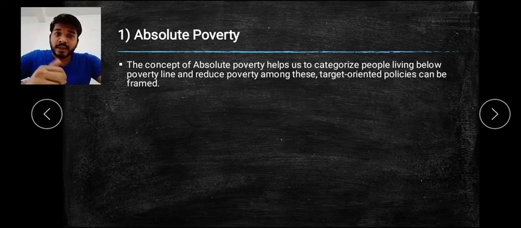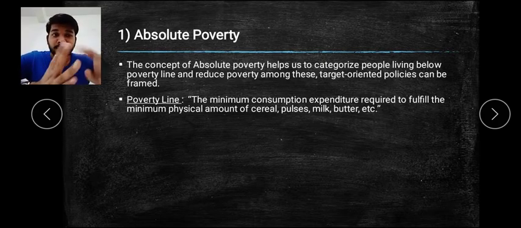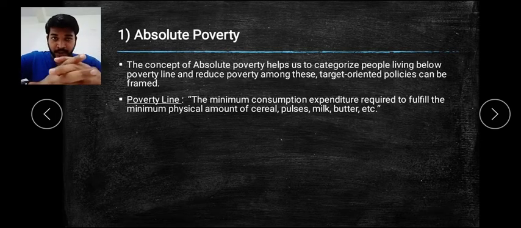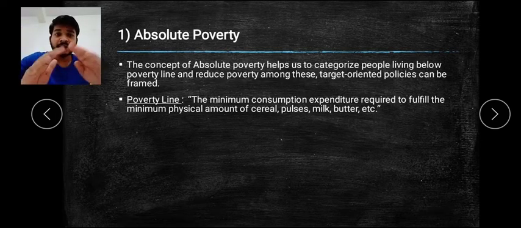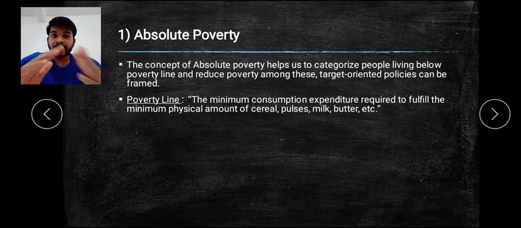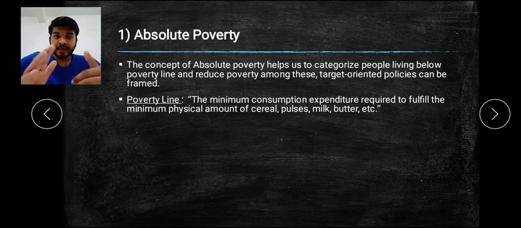Here the poverty line is defined as the minimum consumption expenditure required to fulfill the minimum physical amount of cereal, pulses, milk, butter, or we can say minimum necessary goods. These are the goods we require for day-to-day life, and we need to calculate how much consumption is required for a person. If that is calculated, that is the poverty line. If a person is earning less than that, they come below the poverty line. This is how they categorize above poverty and below poverty, and we can know the people who come under the poverty line.